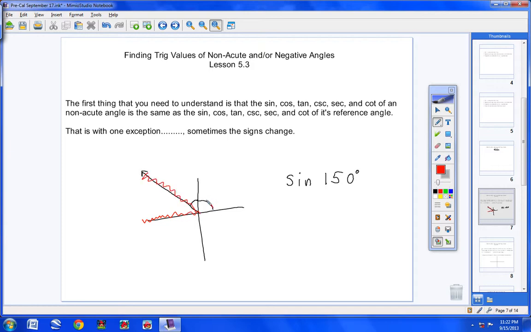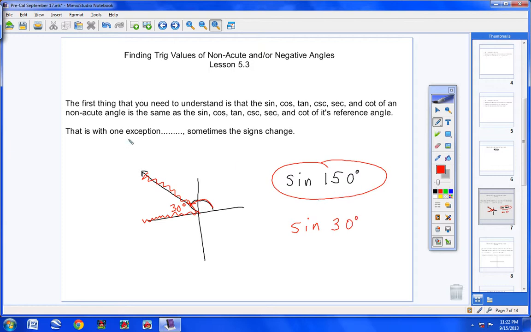So if I went 150 degrees, then the reference angle was 30 degrees, because 150 plus 30 would be 180 degrees. Now you see why you learned that, because today when I ask you to find the sine of 150, that's the exact same thing as finding the sine of its reference angle. And what's the reference angle of 150? 30 degrees.